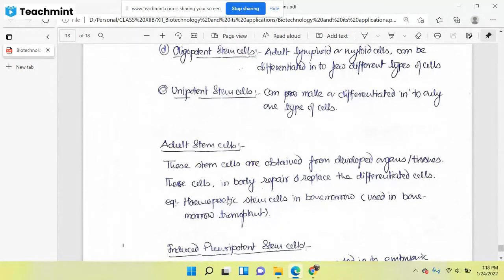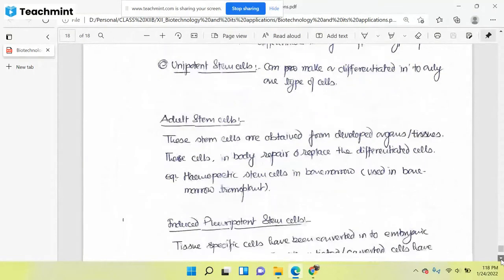It is the mother of all kinds of blood cells, so it is used in bone marrow transplants. Suppose any defect is there in the bone marrow, then bone marrow transplantation is done.